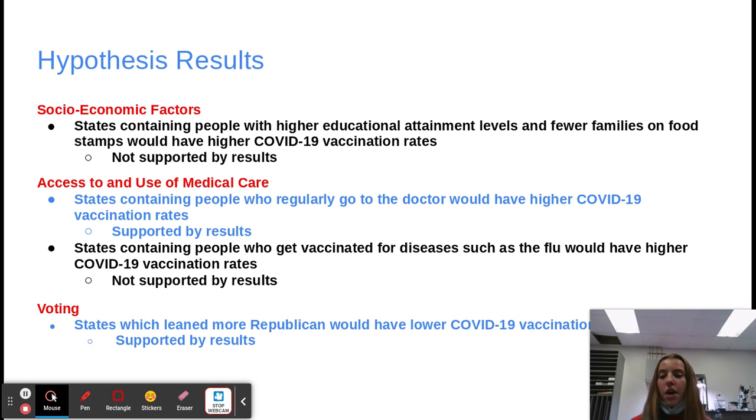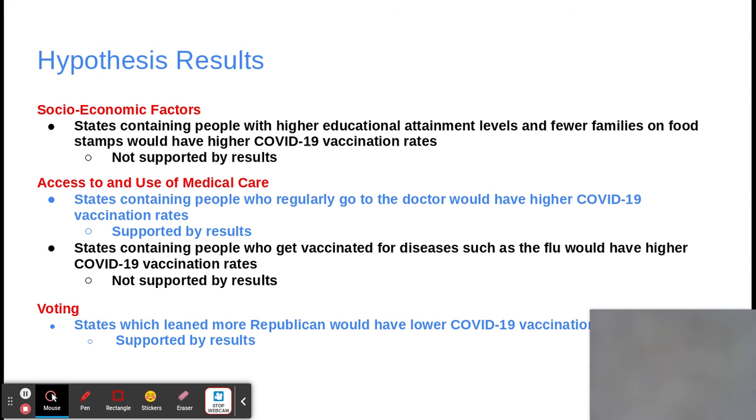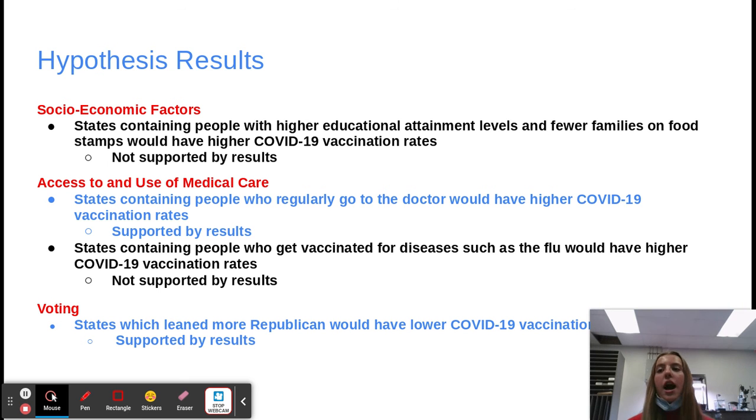As highlighted in blue, the results of the model supported my hypothesis that states containing people who regularly go to the doctor would have higher COVID-19 vaccination rates, and my hypothesis that states which leaned more Republican would have lower COVID-19 vaccination rates. The majority of the data from this project came from the 2019 5-year American Community Survey, compiled by the U.S. Census Bureau.